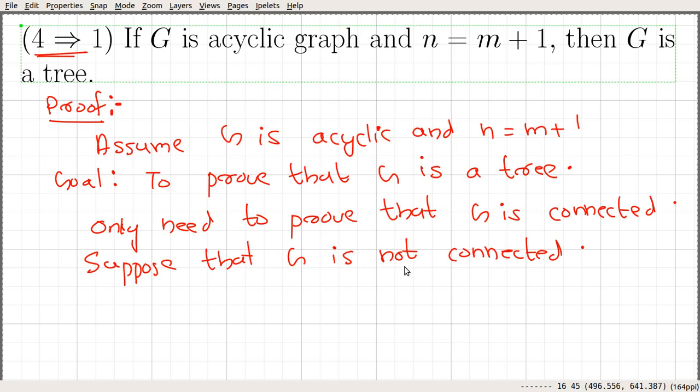So G has more than one connected component.